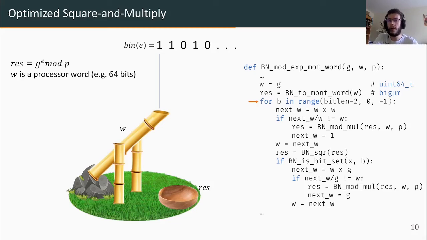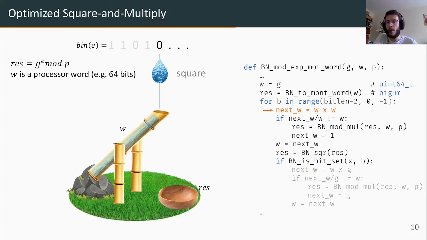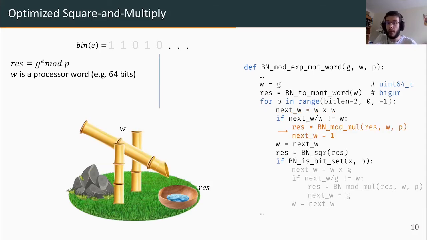Each bit of the exponent processed will drop 1 or 2 droplets in the accumulator W, which will slowly fill up. Those droplets are very small and close to each other, and we cannot distinguish them in practice with a flush and reload attack. However, when the accumulator is full and we spill the water into the bigger recipient, the operations are significantly heavier and much more noticeable.